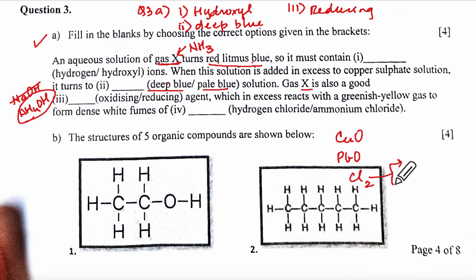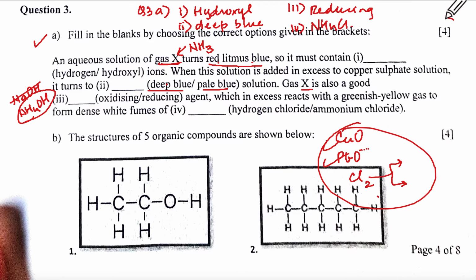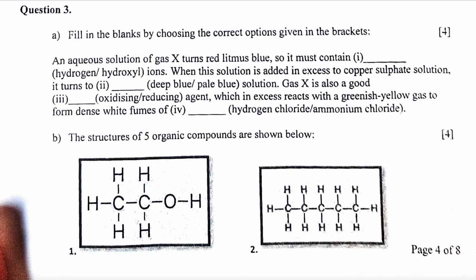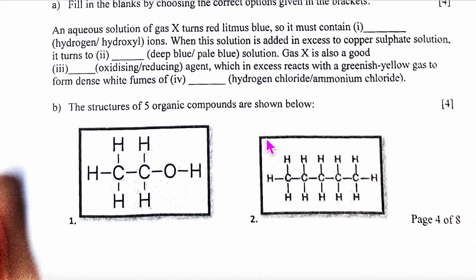with excess ammonia and excess chlorine. Do you remember those four reactions? These all are important, okay? Remember to learn these, okay? So it's a reducing agent, and in excess with greenish yellow gas forms dense fumes of ammonium chloride. I'm just writing NH4Cl, okay? Now see if you would get 4 marks over here or 2 marks, decide.